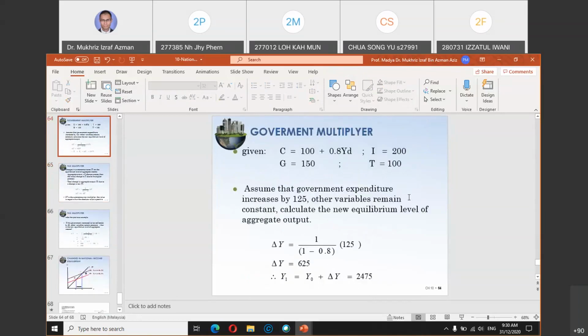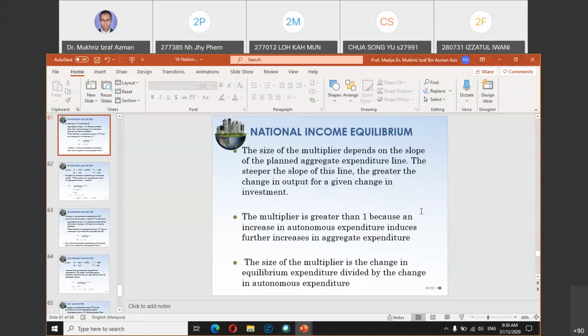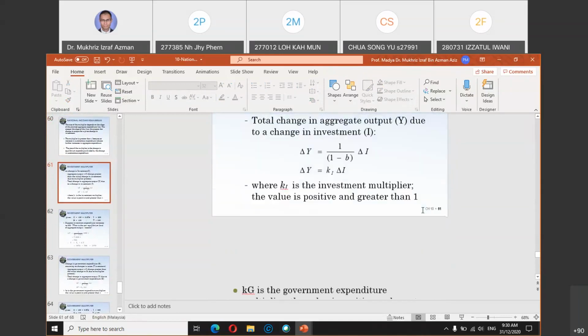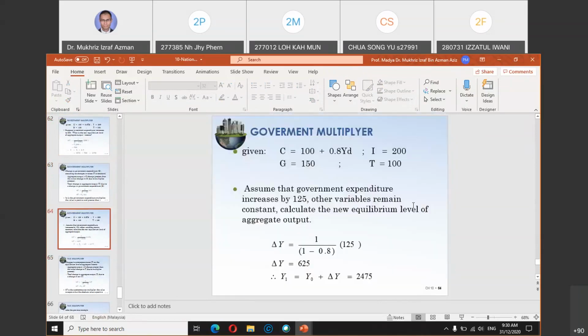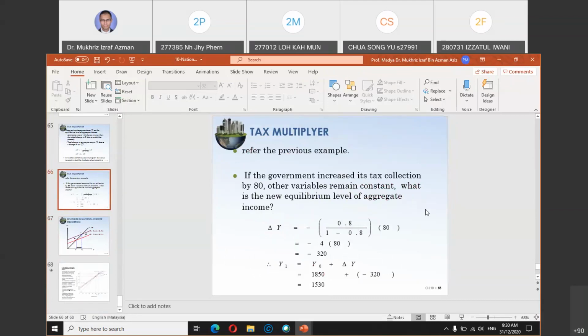First is investment multiplier, and then you have government multiplier, and third will be tax multiplier. Okay, the concept of multiplier is very important in macroeconomics, because you want to see what is the impact of government expenditure, investment expenditure, and also tax, the impact of tax into the Y, into the output level.